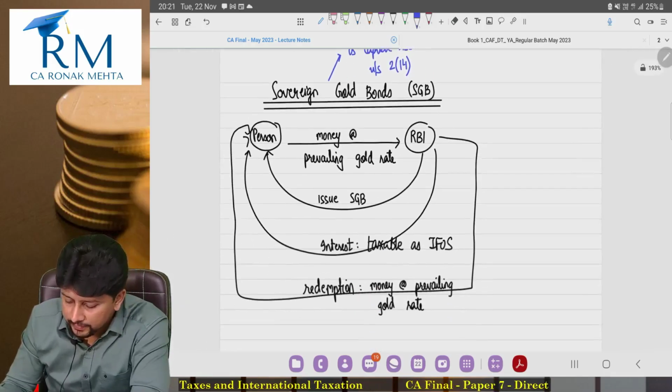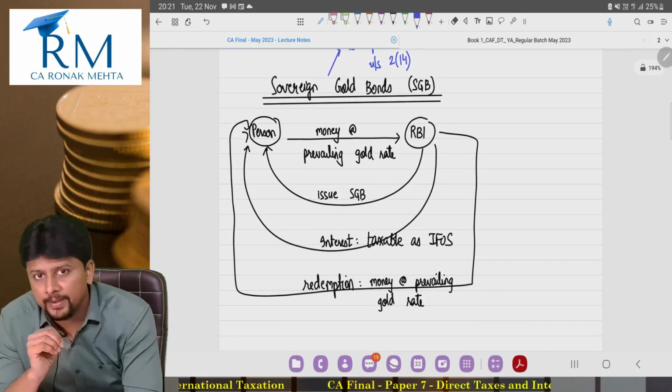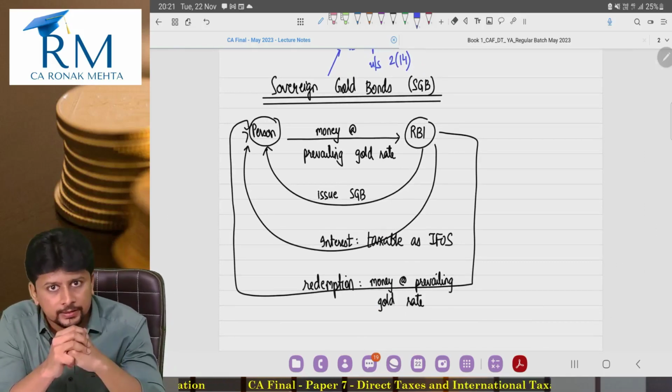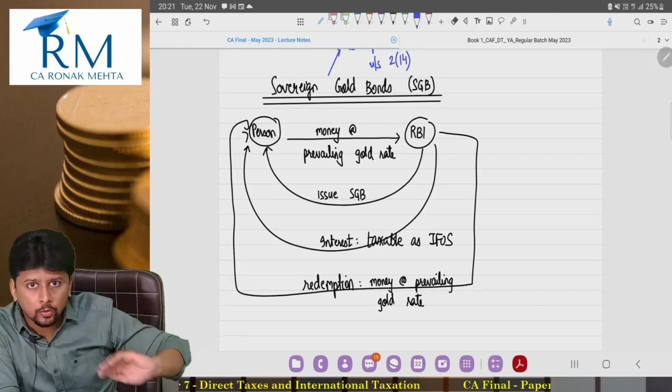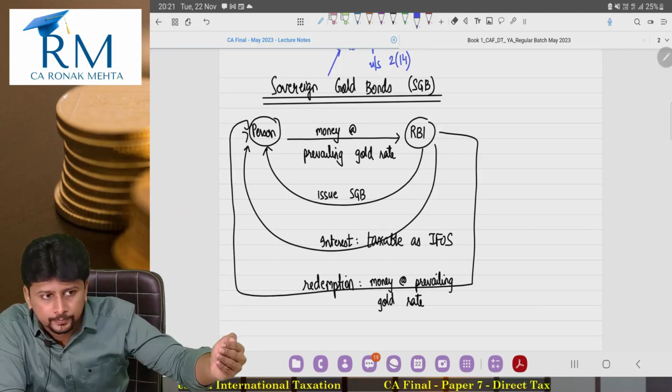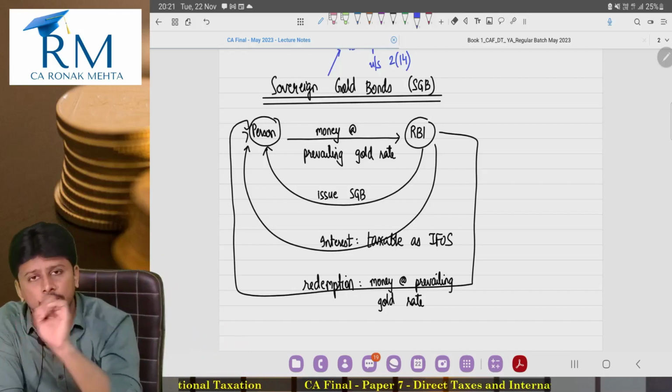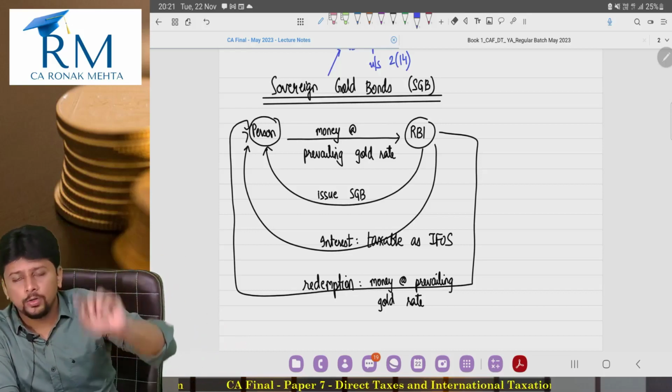Now, what is the advantage? Government is telling us, okay, see, if you go to a jeweler, you buy gold, you sell gold. You will buy gold at the prevailing gold rate. You will sell gold at the prevailing gold rate.